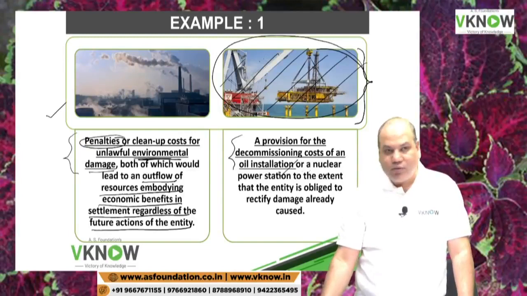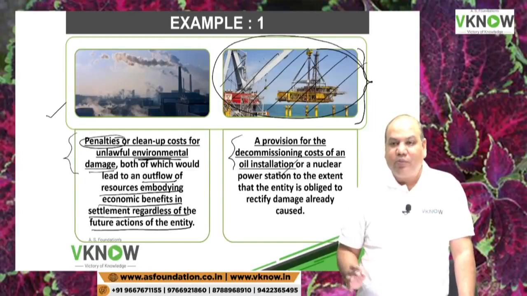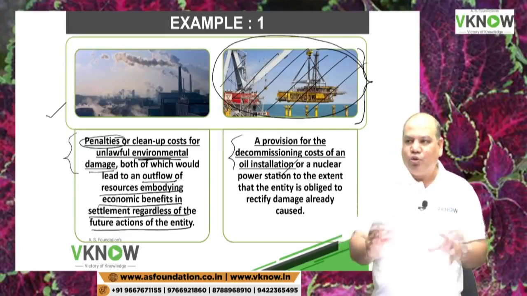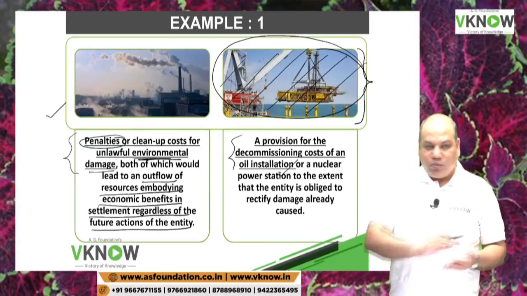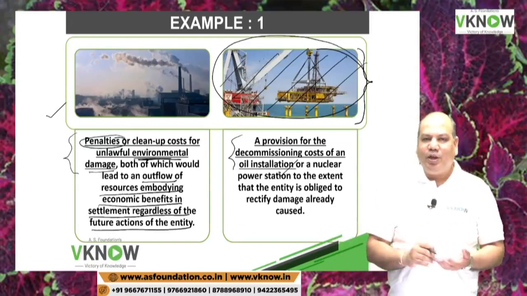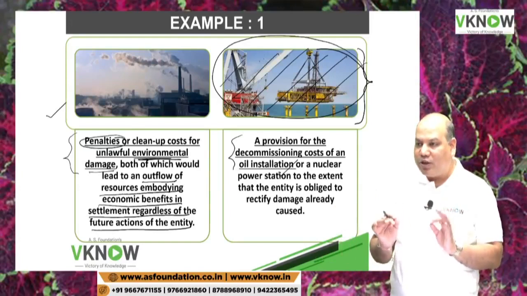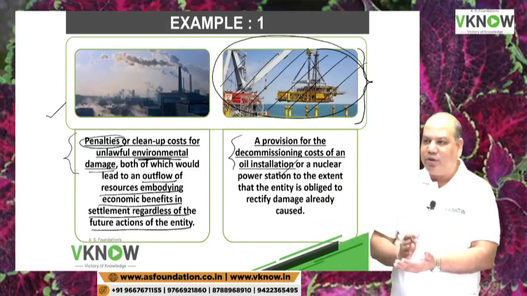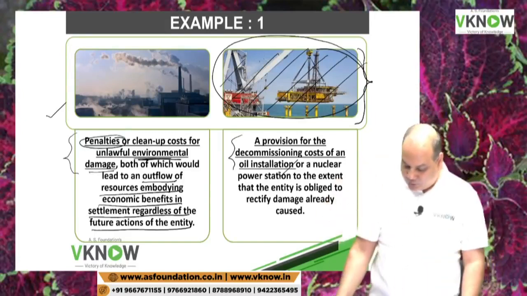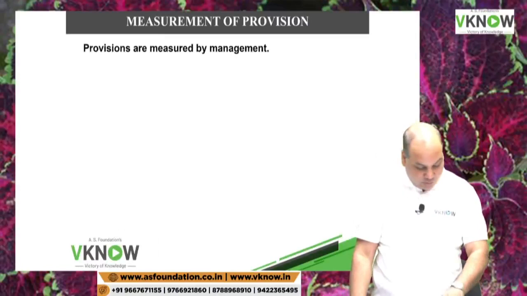Because you have done the installation, so that is a past event. So you have an obligation to remove it also. Similar example can be for mines. People get the right to extract gold, coal, iron ore from the mines, but there is an obligation to level it again, bring it back to its original condition after the mining activity is over. So our standard says, because you have started mining, there is an obligation to restore the environment. So you have to make a provision for decommissioning, because that's a past event. Now next issue is measurement of provision.